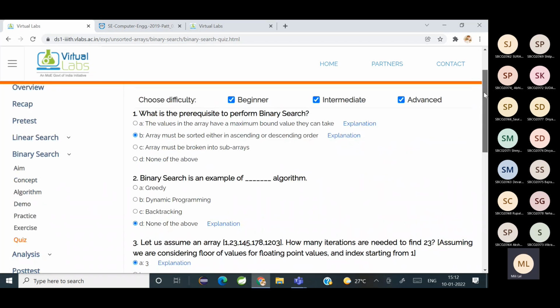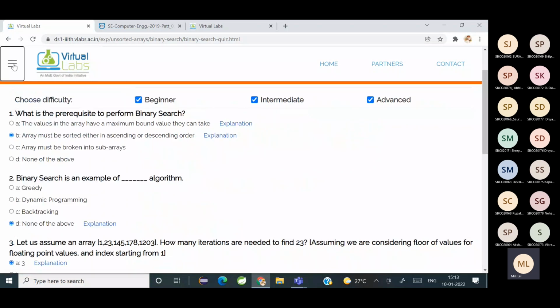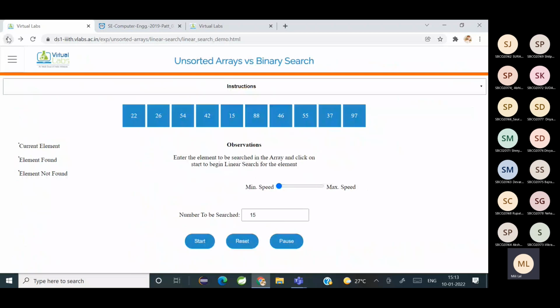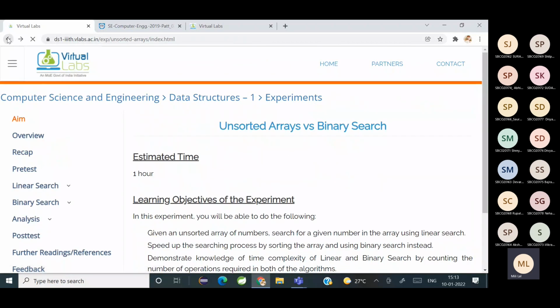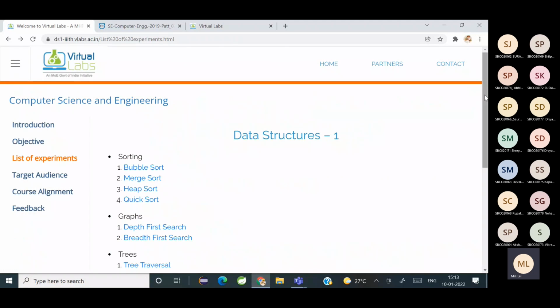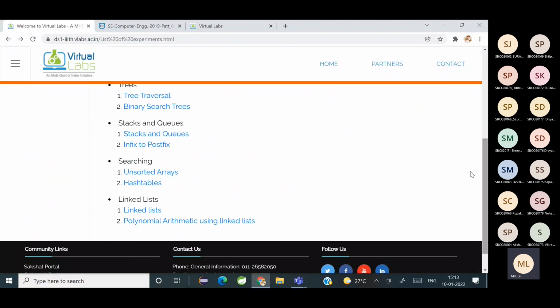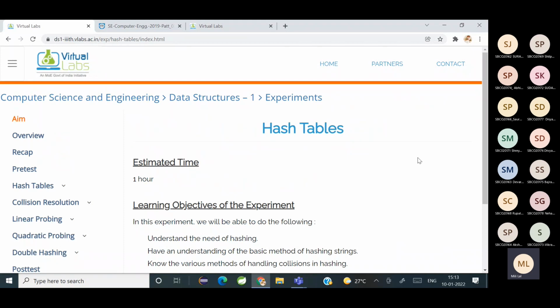So that's done with binary search. Now we'll go to the exact part of our syllabus. So these were all prerequisites. Now what we need is hash tables.